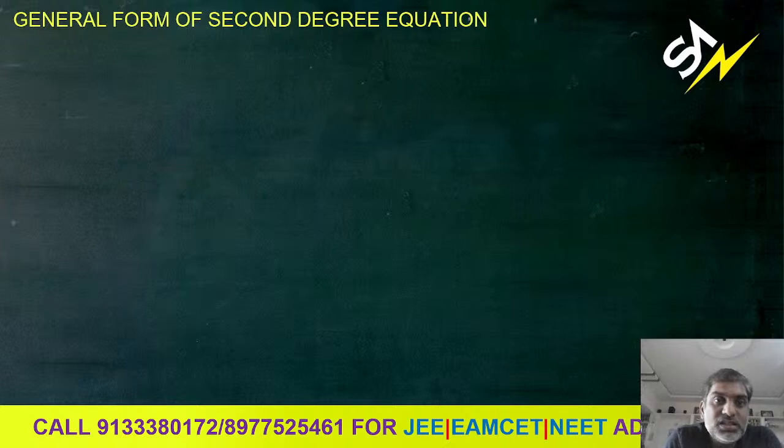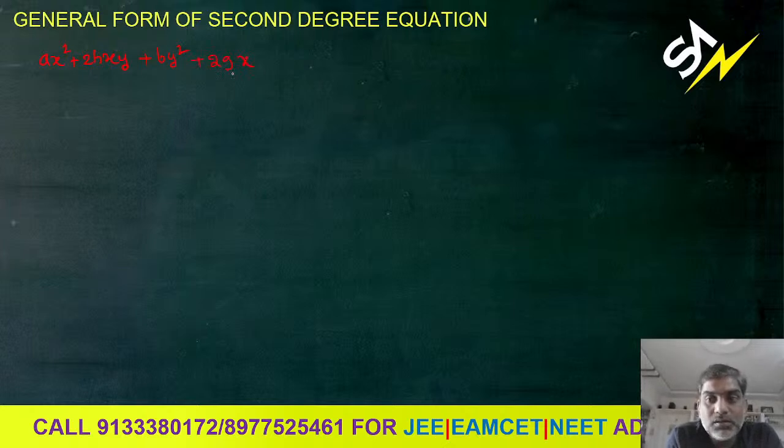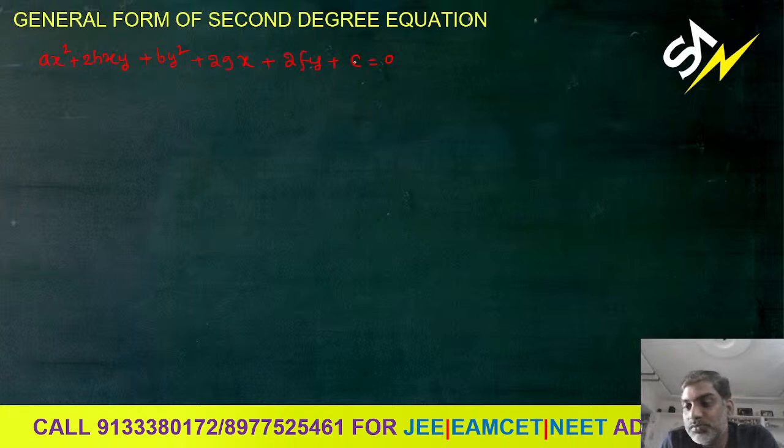Here you can see the general form of second degree equation. What is the general form of a second degree equation? The general form of a second degree equation is ax square plus 2hxy plus by square plus 2gx plus 2fy plus c equals 0. This is the general form of a second degree equation. This second degree equation may represent a parabola, a circle, or an ellipse.